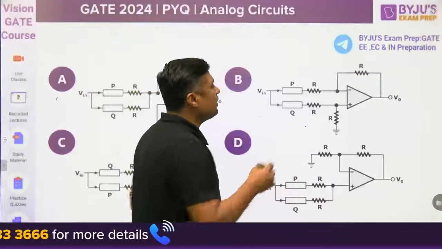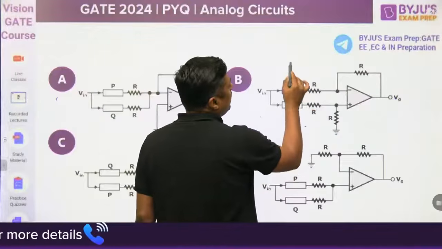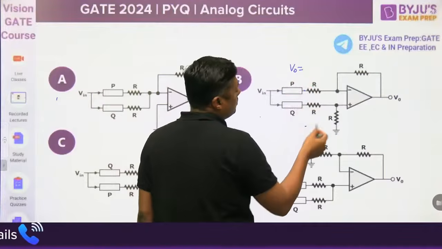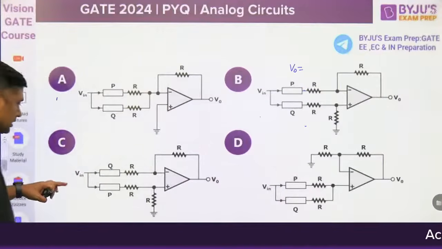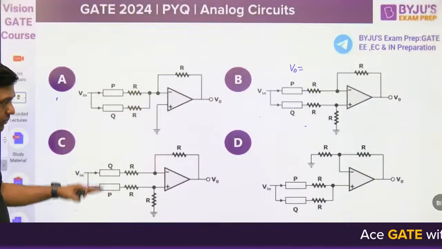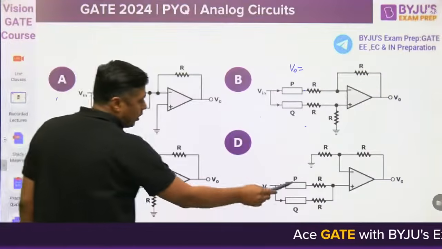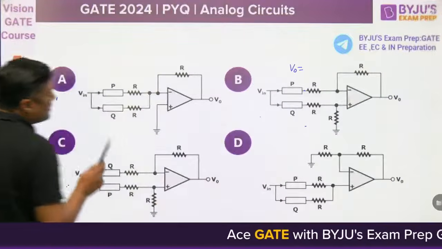Right, already I have given at this point V out is equal to minus V in. Then you can compare it and draw. Then that is the third answer. Q and P, we have changed the block and both are connected to what? Non-inverting. This is a very conceptual question.